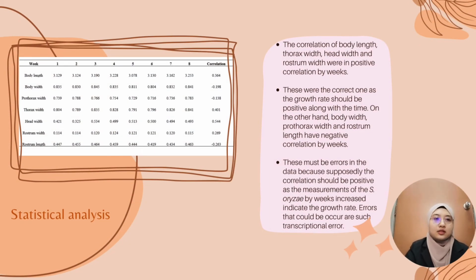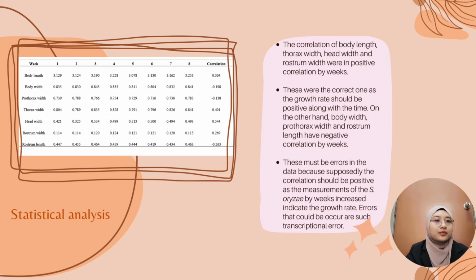In this slide, the table shows the correlation of body measurements for the heterophilous origin. The correlation of body length, thorax width, head width, and rostrum width were in positive correlation by weeks. These were the correct ones as the growth rate should be positive along with time. On the other hand, body width, prothorax width, and rostrum length have negative correlation by weeks. These must be errors in the data because supposedly the correlation should be positive as the measurements of heterophilous origin by weeks increase and indicate the growth rate.